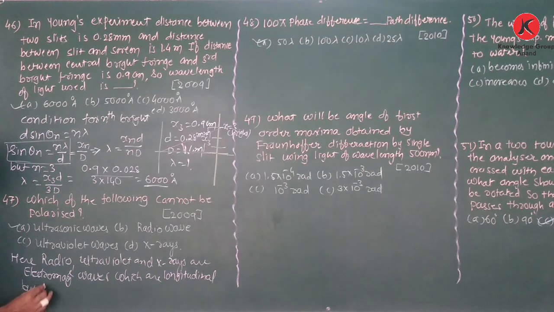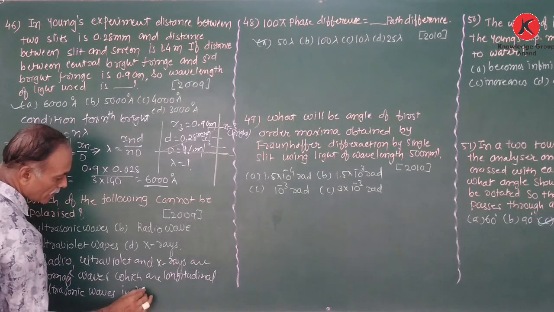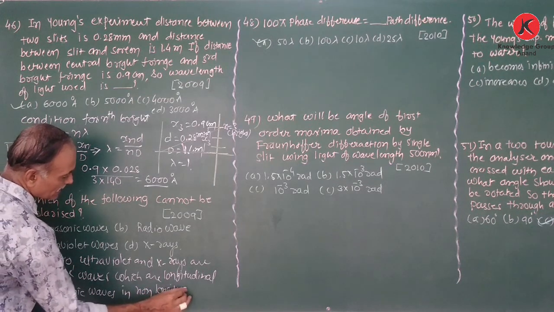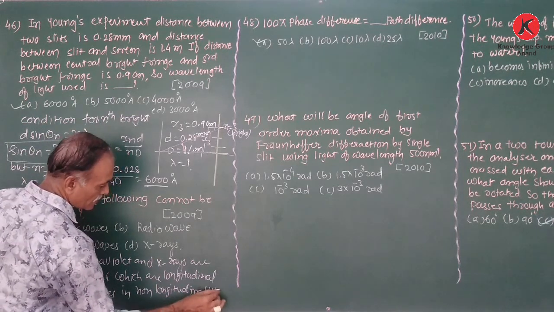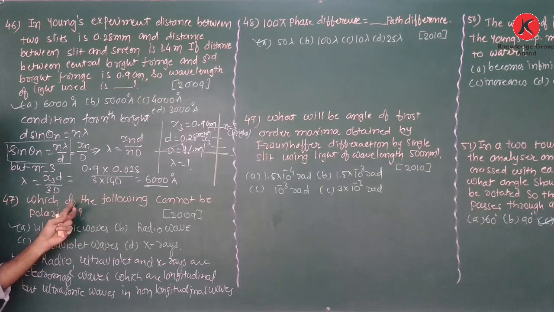But ultrasonic waves are non-transverse waves. Actually, they are sinusoidal waves. So ultrasonic waves are not polarized by the polarization theory.